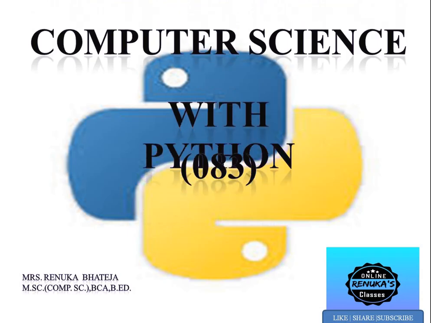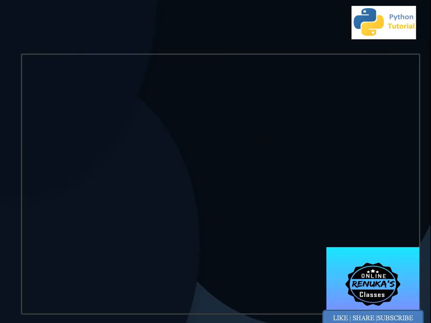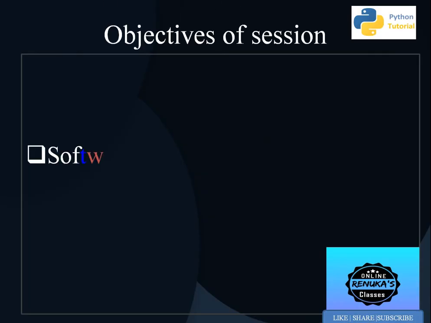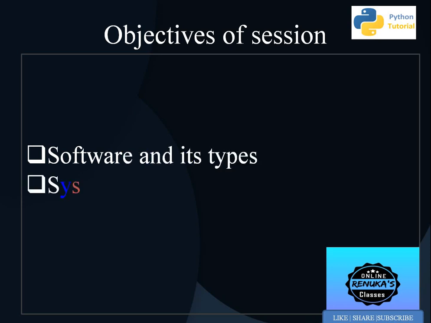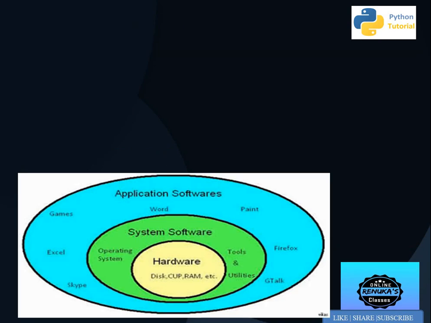This is Renuka, and today we are going to discuss software: what software is in a computer system and its types, and broadly we are going to discuss system software. This is a continuation of our previous video about computer system organization. So today we are going to discuss software.